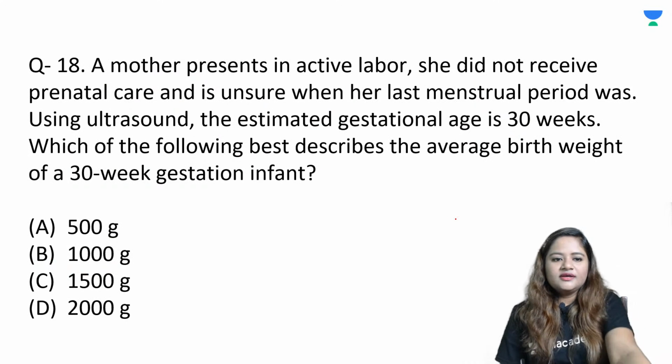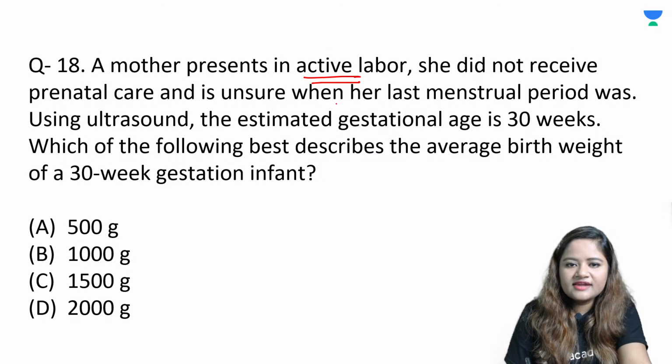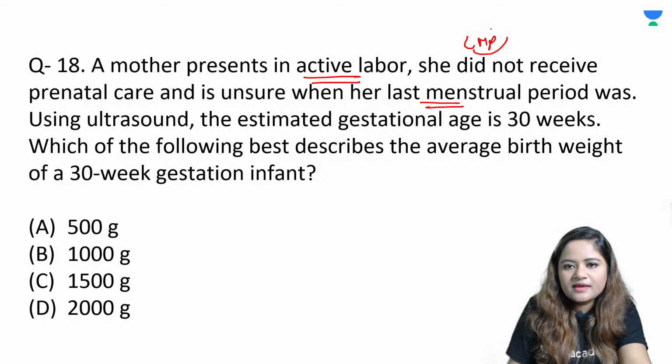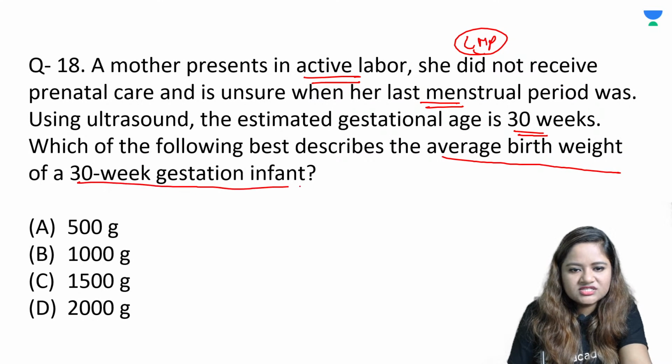All right. Okay, so question number 18. A mother presents in active labor. She did not receive any prenatal care and is not sure about her LMP. So what does LMP tell us? Gestational age and the expected date of delivery. Using ultrasound, the estimated gestational age was around 30 weeks. Which of the following could best describe the average birth weight of a 30-week gestational infant?